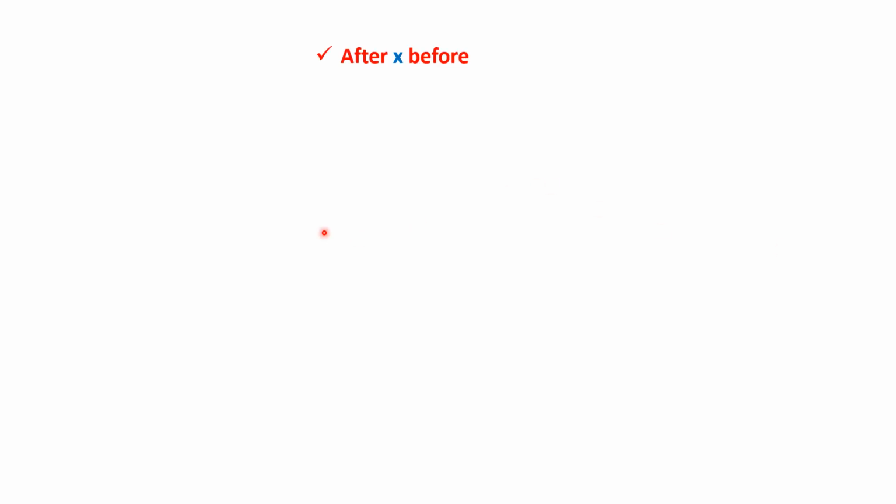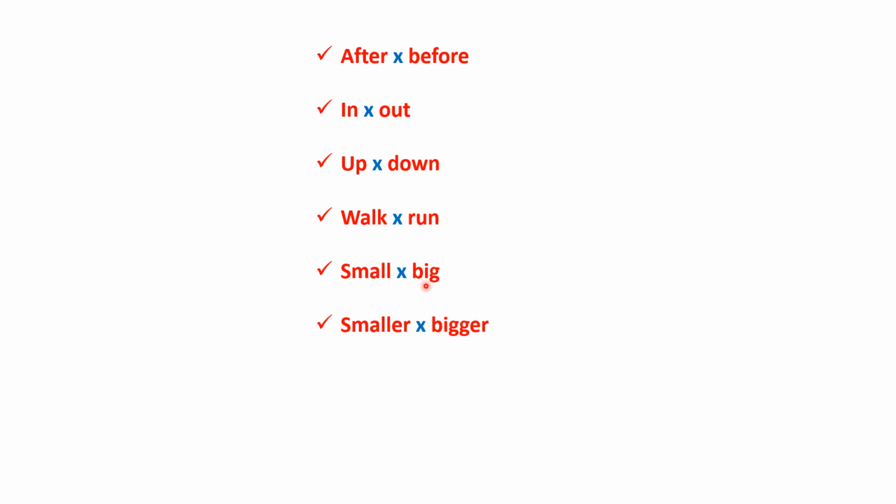The first one is after. The opposite of after is before. In. The opposite of in is out. Up. The opposite of up is down. Walk. The opposite of walk is run. Small. The opposite of small is big. Smaller. The opposite of smaller is bigger. Stop. The opposite of stop is go.